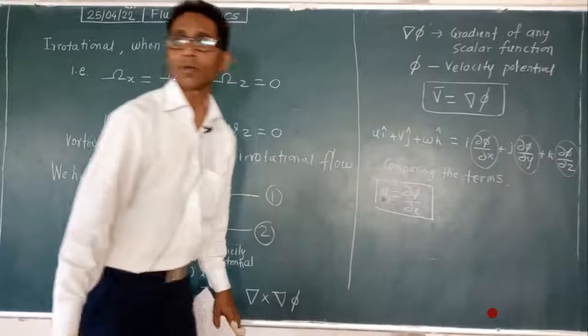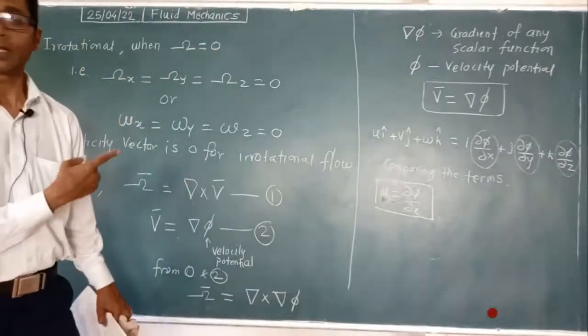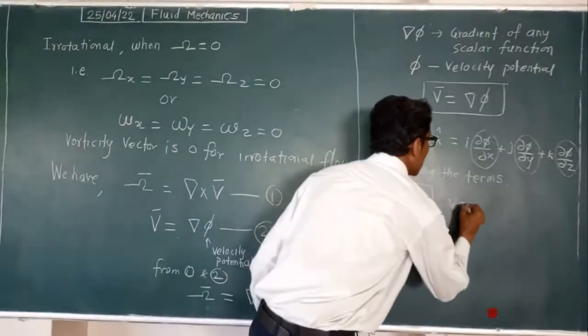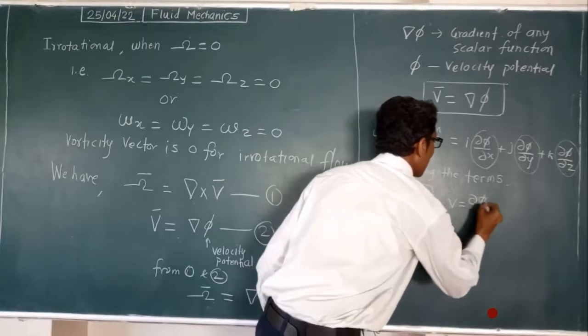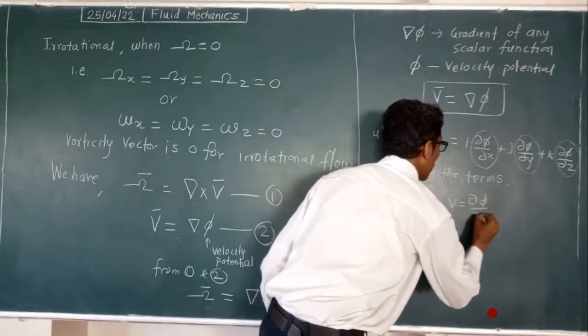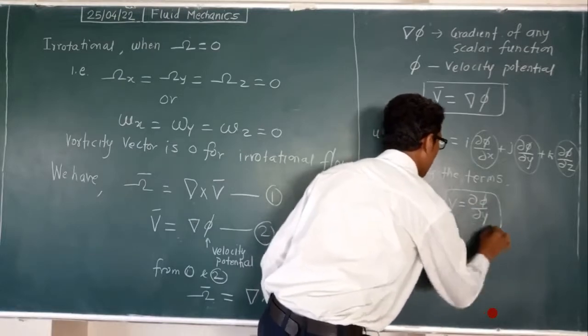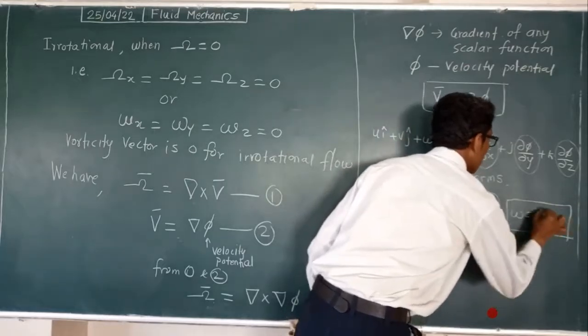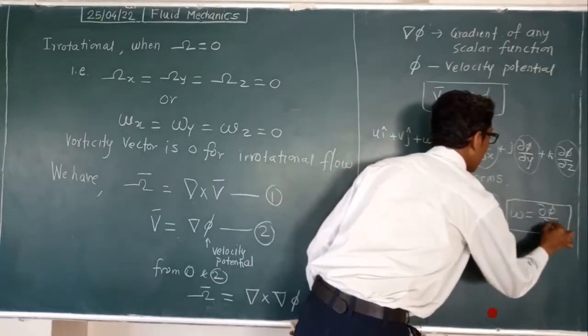This is the definition of velocity u in the form of velocity potential. v is equal to what? Del phi upon del y, and w is del phi upon del z.